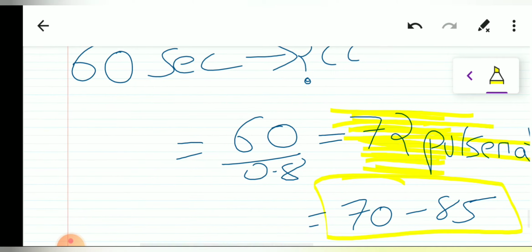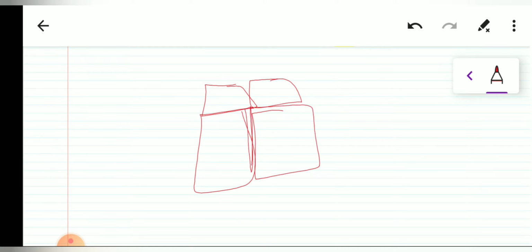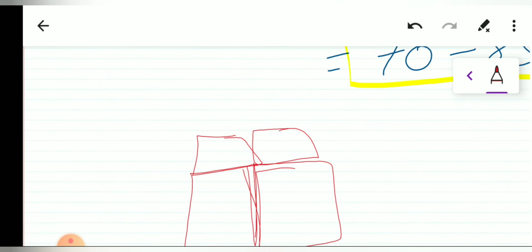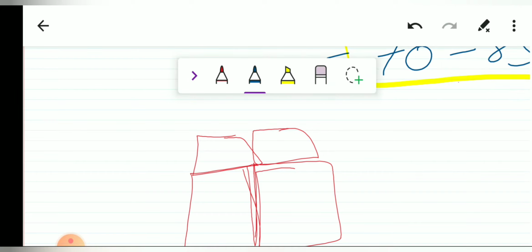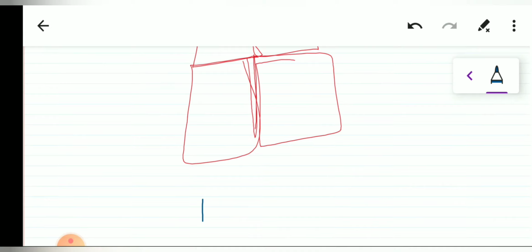Now since we have discussed the mechanism of the circulation, we will discuss the types of circulation. So let us try to draw the heart again. These are the four chambers, two atria and two ventricles. This is just a schematic diagram, don't get horrified. Now let us represent lungs over here, and other body organs or tissues.